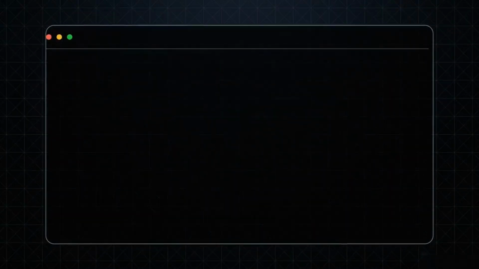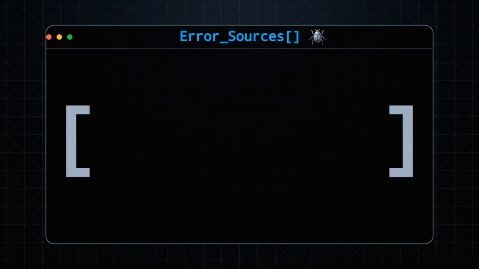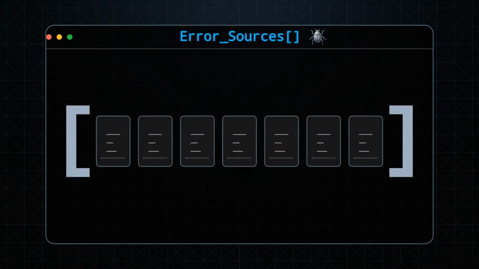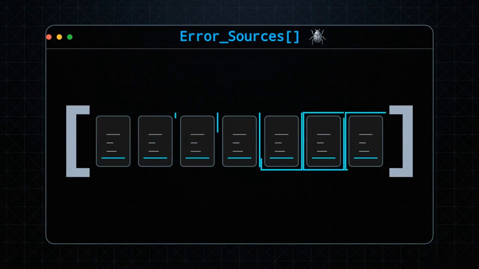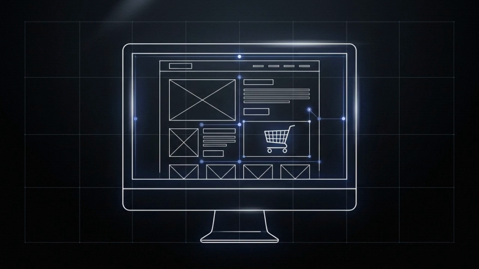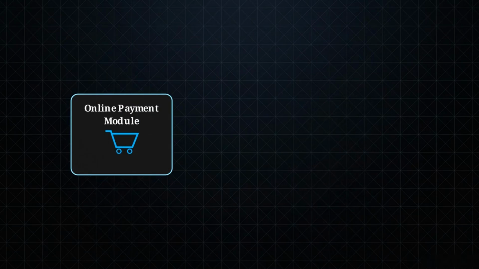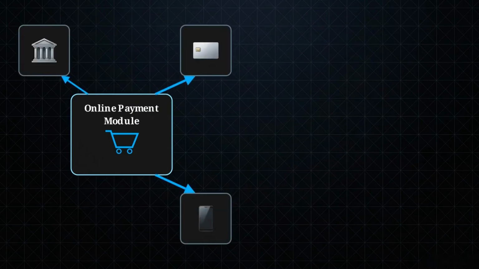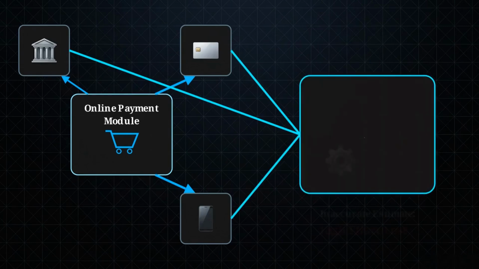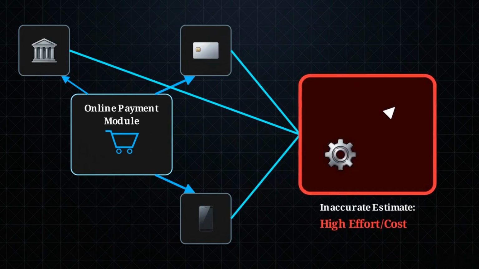Before we can validate a projection, we have to identify exactly what corrupts the standard models. We can isolate 7 specific variables that consistently derail initial project estimates. First is incomplete requirements. A client requests a basic online storefront, but conceals the need for an AI recommendation engine and multi-language support until development is already underway. This diagram illustrates the second variable, scope creep. What begins as a simple online payment module expands mid-development into a requirement for credit cards and digital wallets, forcefully pushing the project into a higher cost and effort bracket.